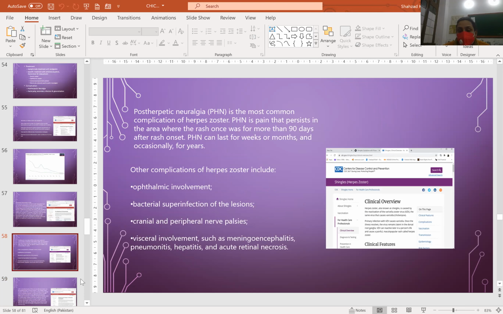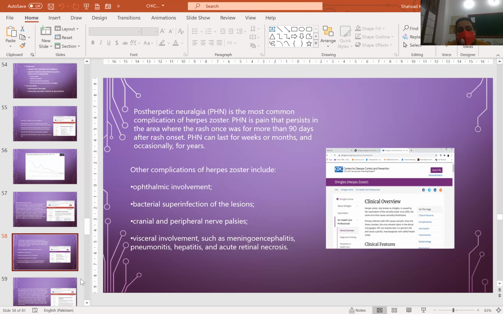Then there is an overview of shingles, because it happens in people above 60 years of age, who most of the time already have comorbidities, and it is very severe for them. One complication, post-herpetic neuralgia, is the most common. It is the pain that persists in the area where the rash once was, more than 90 days after rash onset, and can last for weeks or months and occasionally for years.